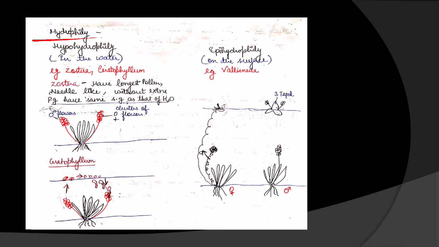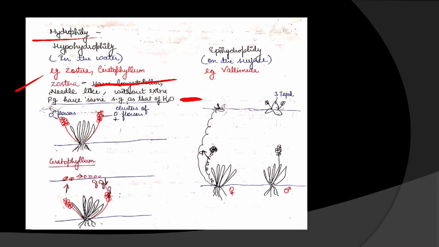Let's see the plants in which this pollination, that is hydrophily, water pollination, takes place. First as an example is Zostera. Remember, this Zostera has the longest pollen and the pollen is needle-like without the exine. You know the exine and intine, the two layers of the pollen. Exine is the outermost, which is made up of a resistant organic material, that is sporopollenin. So in Zostera no exine layer is there, and pollen grains have the same specific gravity as that of water.